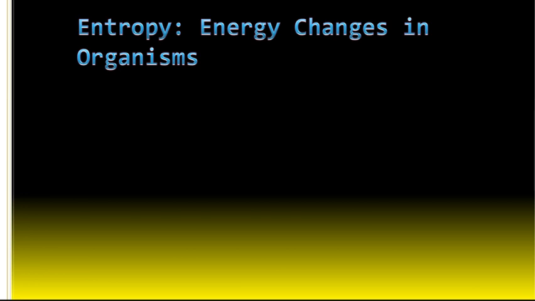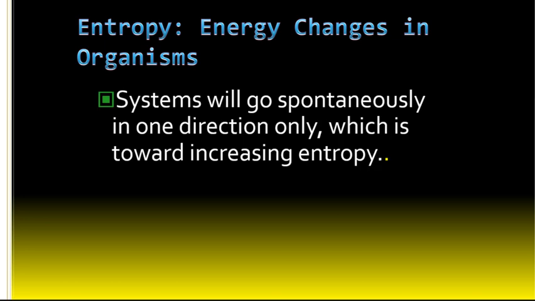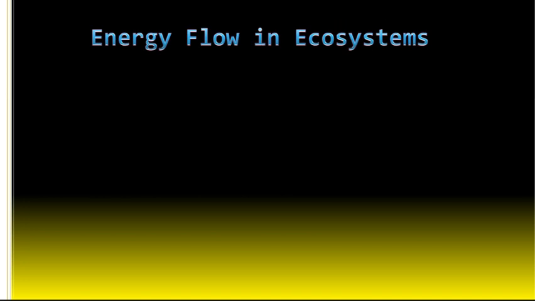Okay, so when we talk about energy changes in organisms, one of the things we want to talk about is entropy, and you may have talked about this in your chemistry class. But systems are going to spontaneously go in one direction, and that is towards increasing entropy, or lower energy levels and lower quality, right? So it's lower quality energy, okay?